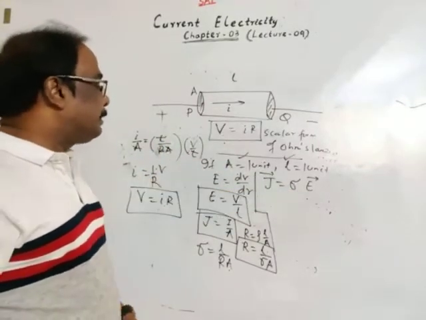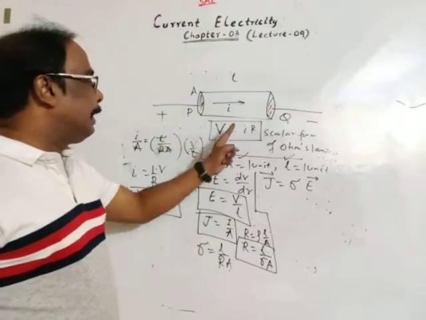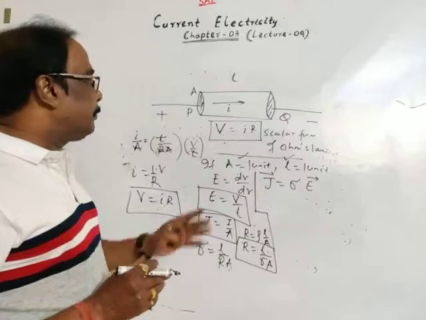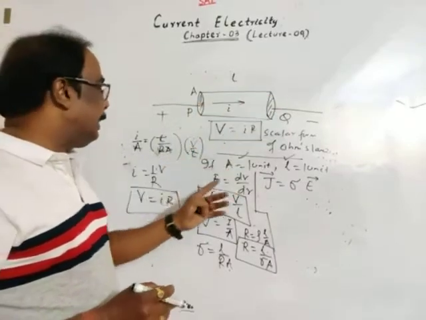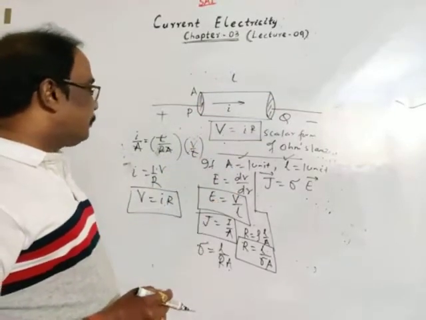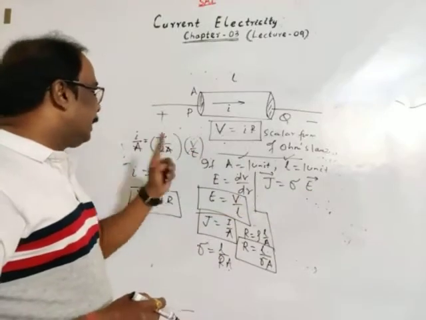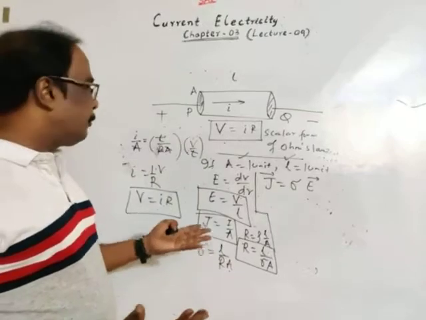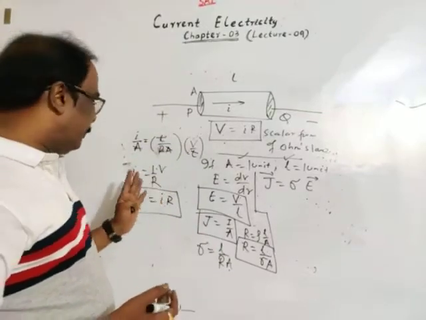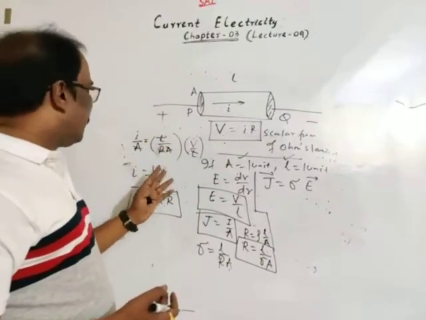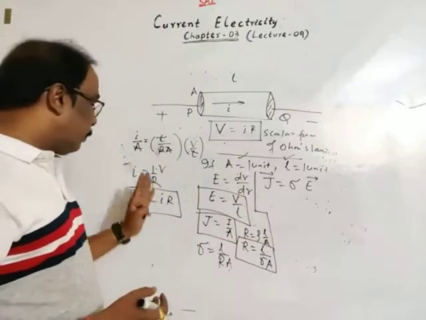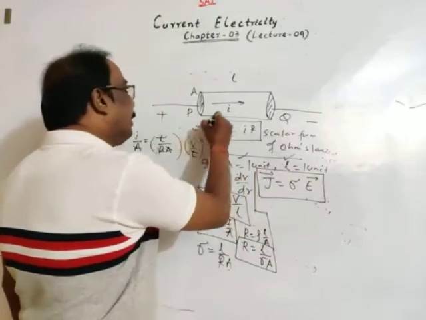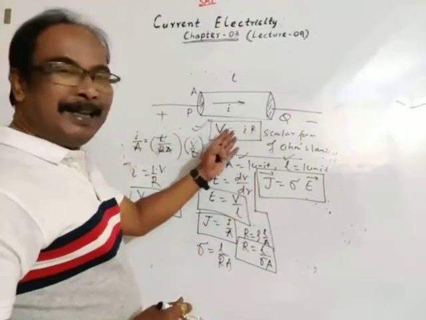Again, electric field is V by d. Here, potential difference is V, and distance, meaning length of conductor between two cross-sectional areas, is L. Then in place of E, we can write V by L. Then L gets cancelled, or you may put L equal to 1 unit and A equal to 1 unit. Then what we got? I is equal to 1 by R into V, or V is equal to IR. So this equation is identical to that equation.